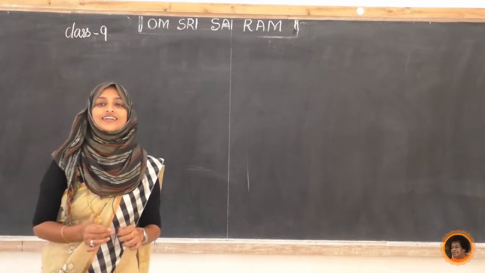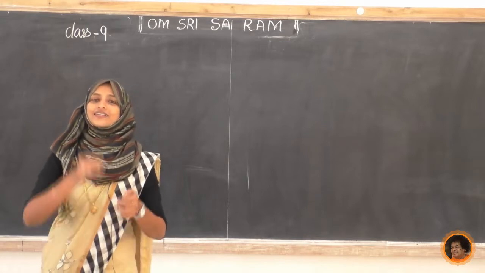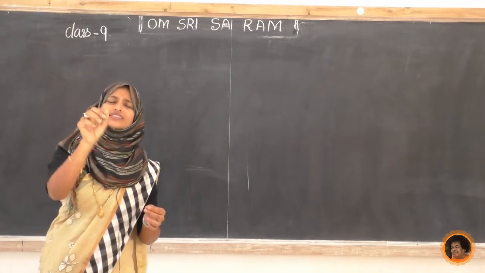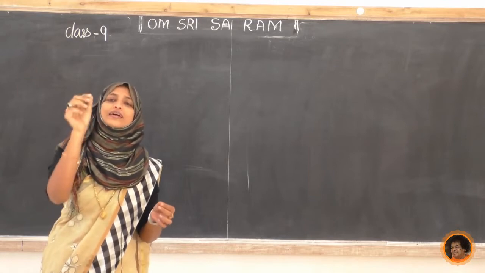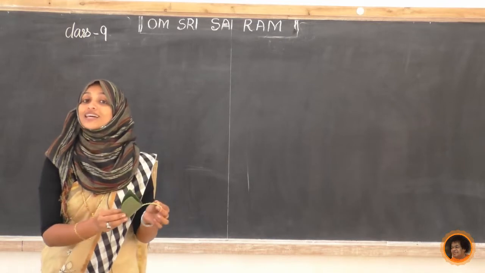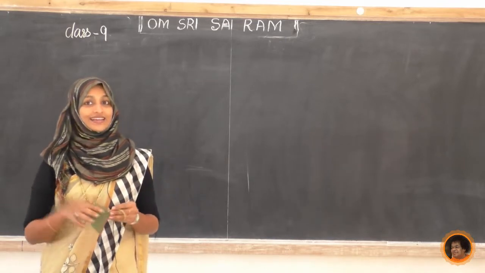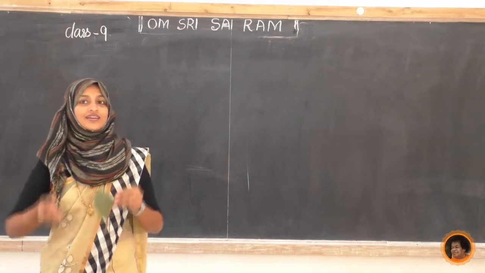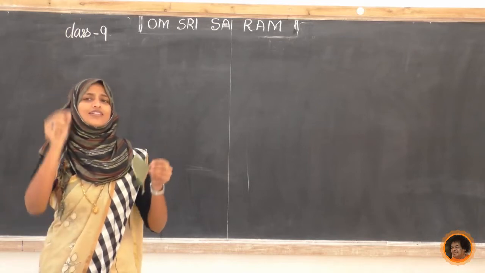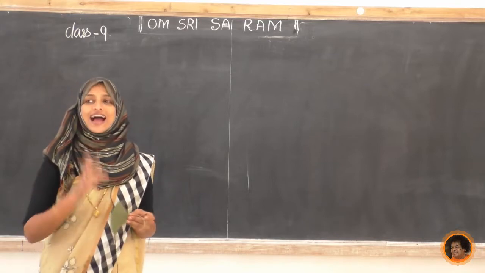What is there in that? In biology, we say that is the smallest, the fundamental unit of living beings, or else a part of a living being. So what is that? That is called a cell. In chemistry, we say the smallest and smaller part of matter is an atom.